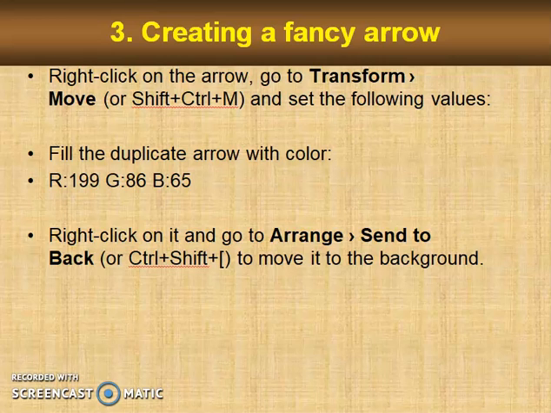Right click on it and go to Arrange, Send to Back, or Control plus Shift plus left bracket, to move it to the background. You will need to modify the lower arrow to add some volume to the element. You will need the Pen tool, P hotkey, to add necessary points and the Direct Selection tool, hotkey A, to move them.